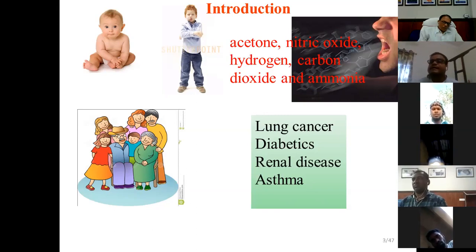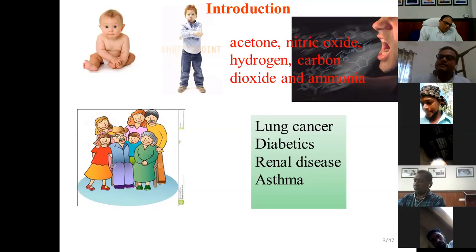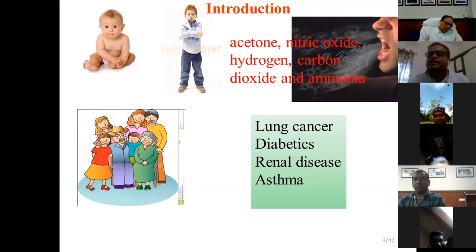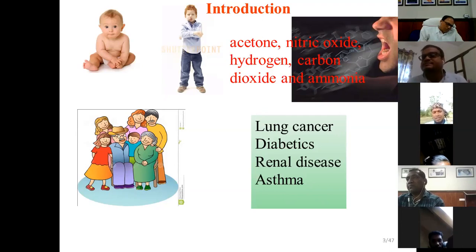On the other hand, those volatile organic compounds can be detected by using gas sensors like metal oxide based gas sensors. But still there are no such low cost gas sensors available in the market which can detect trace amounts of several gases.